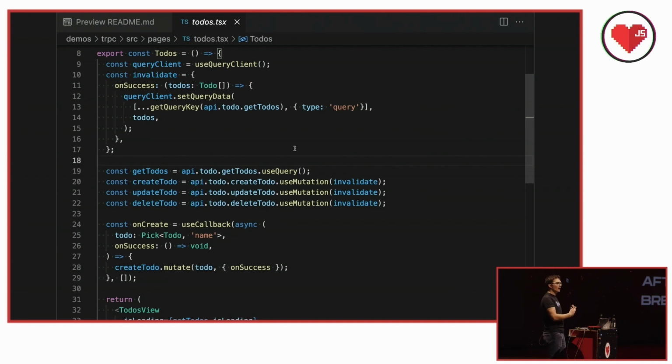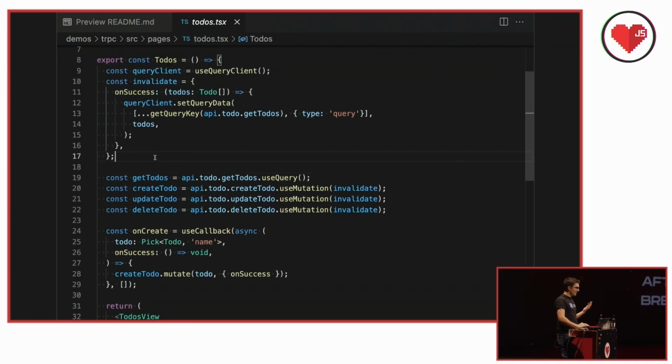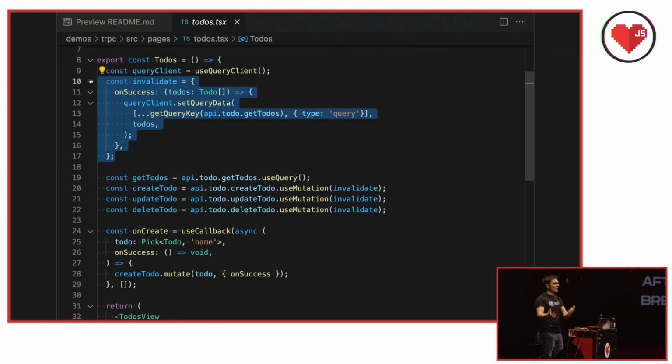But that's the schema of tRPC if you want to think of it. This is the back end. So on the back end, we see we have this invalidation step. This is just so that when we get data back from the server, we don't have to make another round-trip request in order to fetch the to-dos again. Not strictly necessary, but it's a good thing to do.